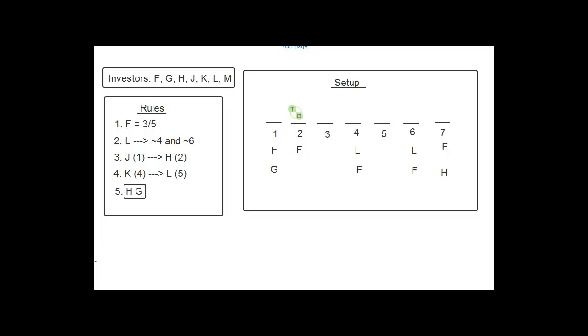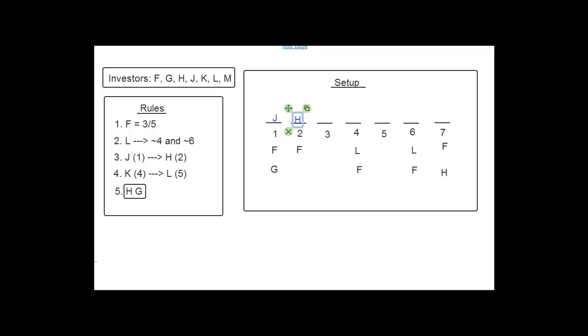If Jones views the site on day 1, which one of the following investors must view the site on day 4? So before we look at the answers, we just want to go ahead and put J in 1 and figure out what's going to follow from this, okay? So we look at the rules and we see that rule number 3 says that if J's in 1, then H has to be in 2. So we'll go ahead and put H in 2, okay?